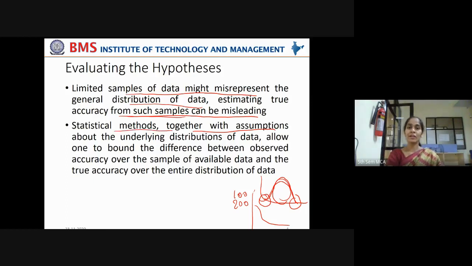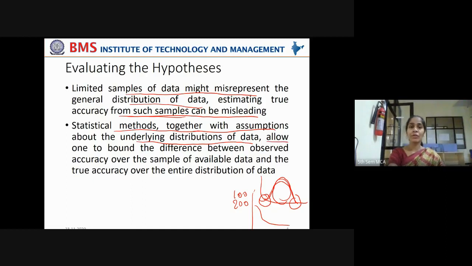Now, in these statistical methods, together with assumptions about the underlying distribution of the data, sometimes we may assume that data is having normal distribution. Sometimes we may assume that data is having similar variance. Like that, you make some assumptions about the underlying data.